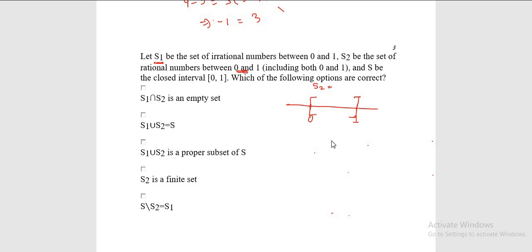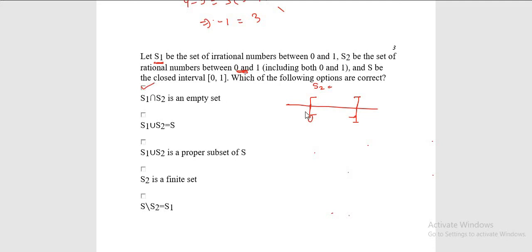Either it will be a rational or an irrational number. So at a time it cannot be rational as well as irrational. So definitely if you take the intersection with the common property that any number will be rational as well as irrational, you are never going to find any such number. Hence, by applying common sense, you can say S1 intersection S2 is an empty set. Option A is absolutely correct.